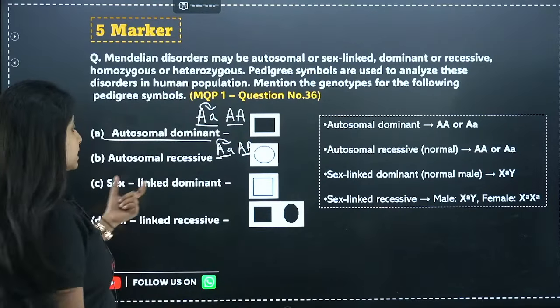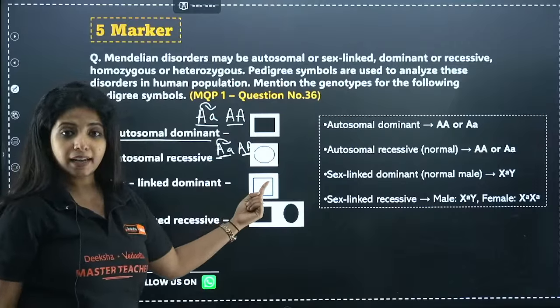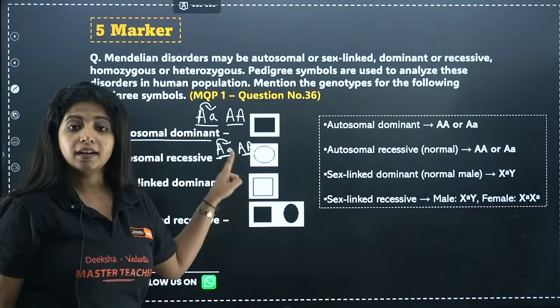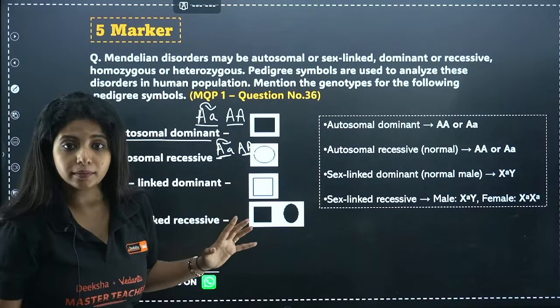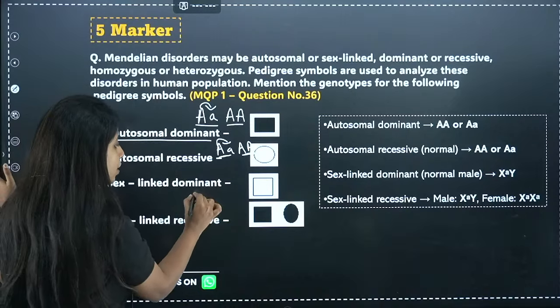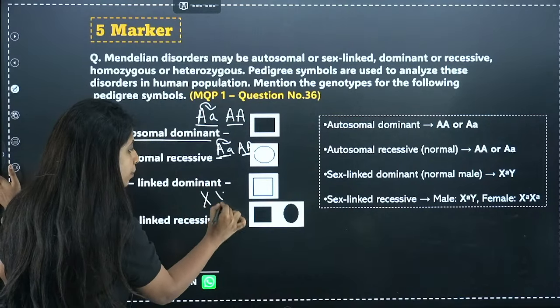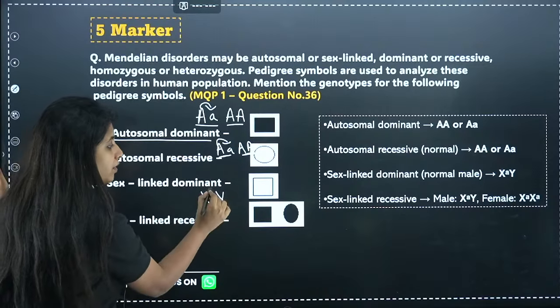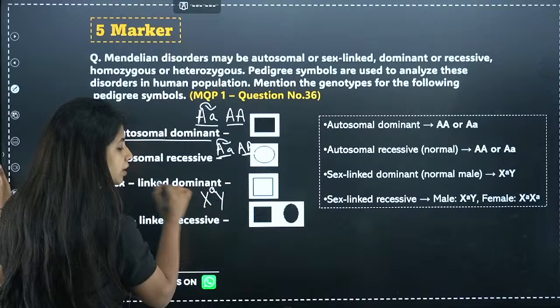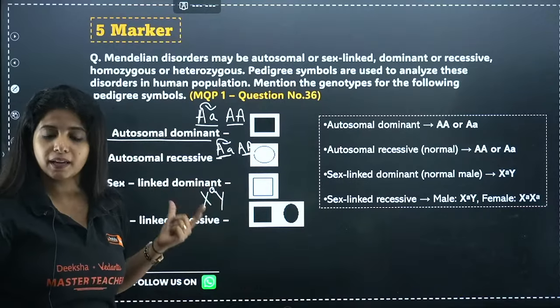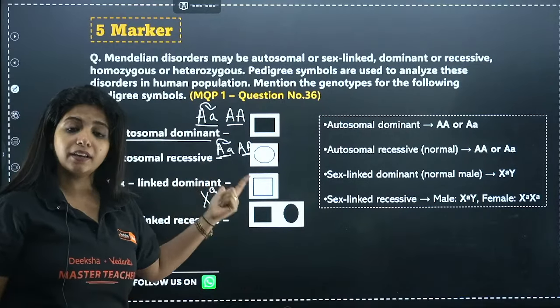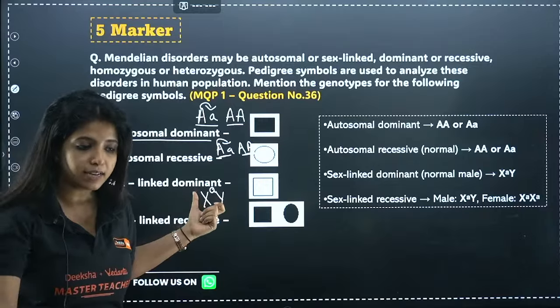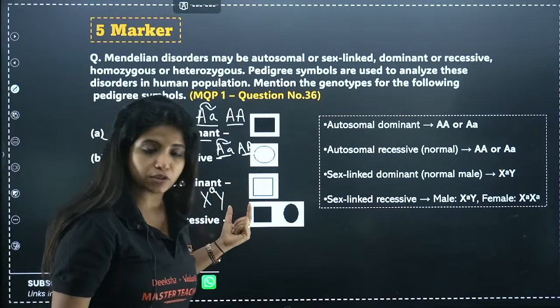Got it? Sex-linked dominant disorder. Again, a square is there. This is sex-linked dominant disorder, and this person is normal. If this person is basically normal, that means it should not have a dominant trait, rather it should be having a recessive trait, that is X small a Y. If it had X capital A Y, that means that person would have had the disease, but you're looking for a dominant disorder, right?